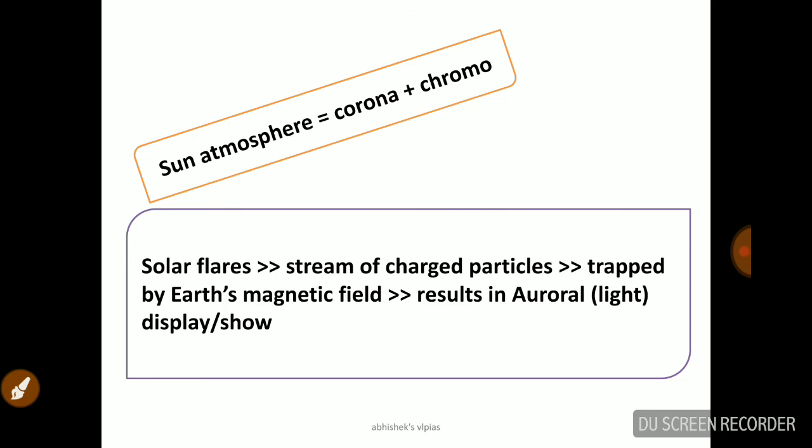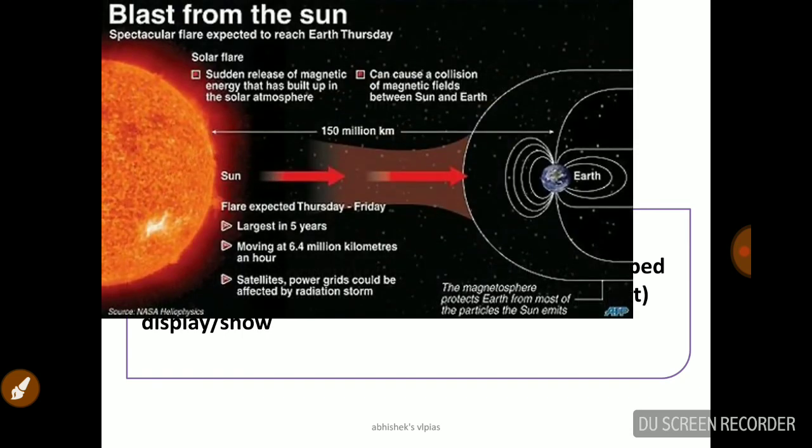As a result, a light display or light show happens in the northern hemisphere and also in the southern hemisphere. We call it an auroral show or auroral display. As you can see in this figure, the blast from the sun, a spectacular flare, was expected to reach earth on Thursday. So this recently happened.